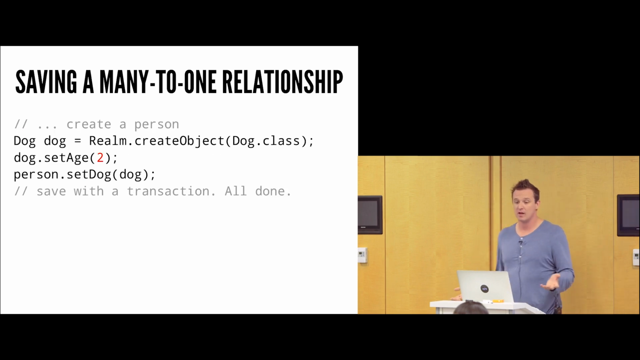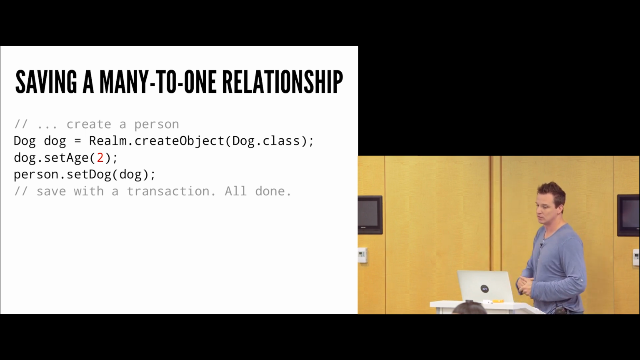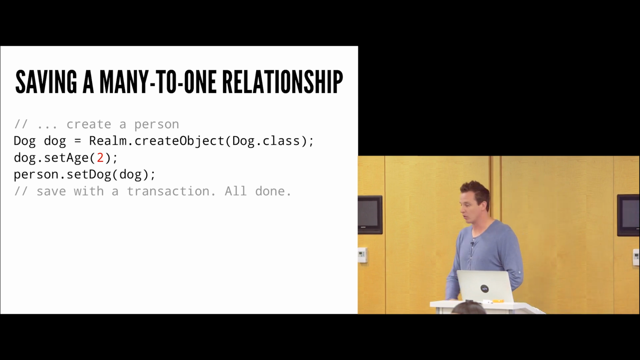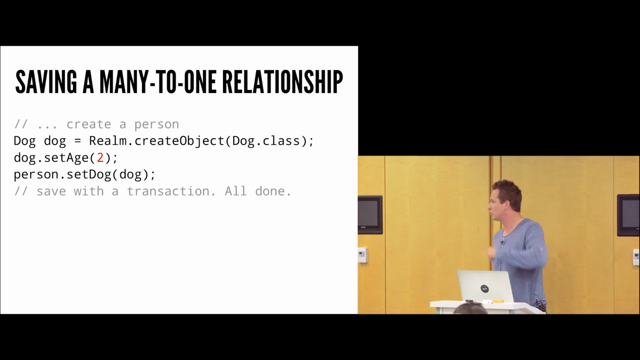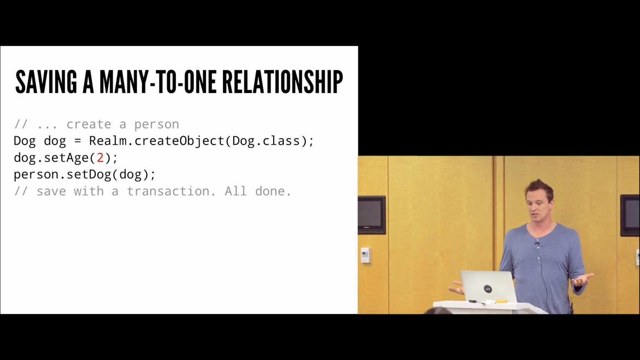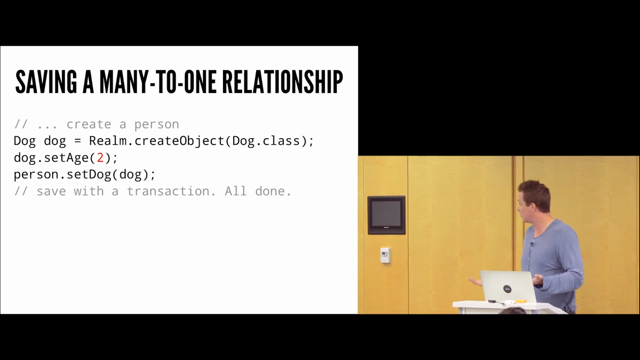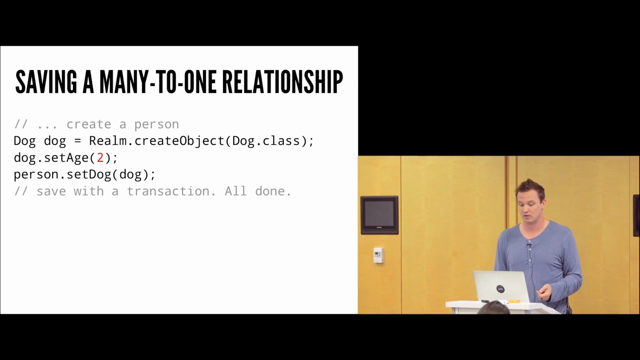Now, if I want to save a many-to-one relationship, I can go ahead and create the dog. And on line 3 where I said person.setDog, just assume that we've already created a person before. I didn't want to create so much code here. Then we tell the person, hey, I want to set the dog. So maybe I got a new dog. I'm going to set the dog equal to that, and then I save it in a transaction. And that's it. The relationship is saved. So it's actually very simple. There's not really much to it.